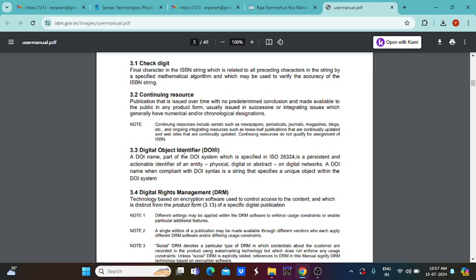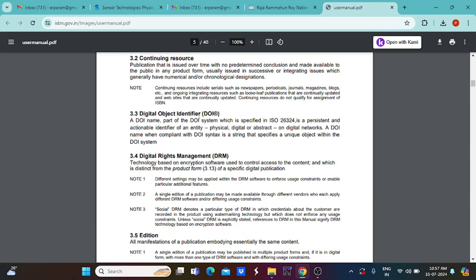Next is DOI, which is one of the important things we have to remember. The DOI name is part of the DOI system, specified in ISO standard 26324, a persistent actionable identifier for any entity, physical, digital or abstract, on a digital network.